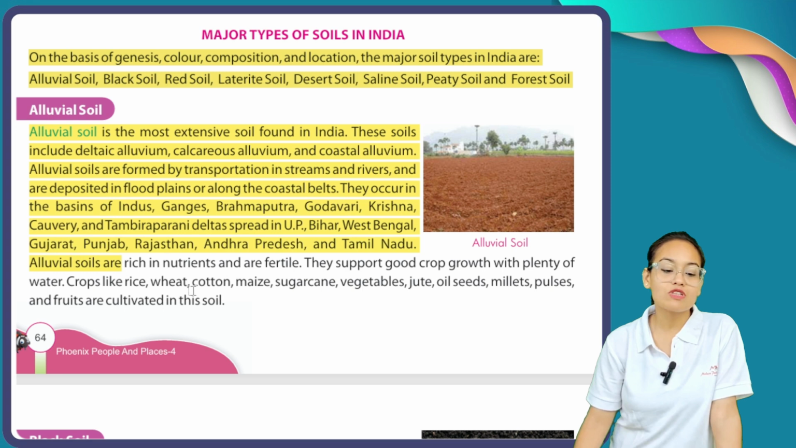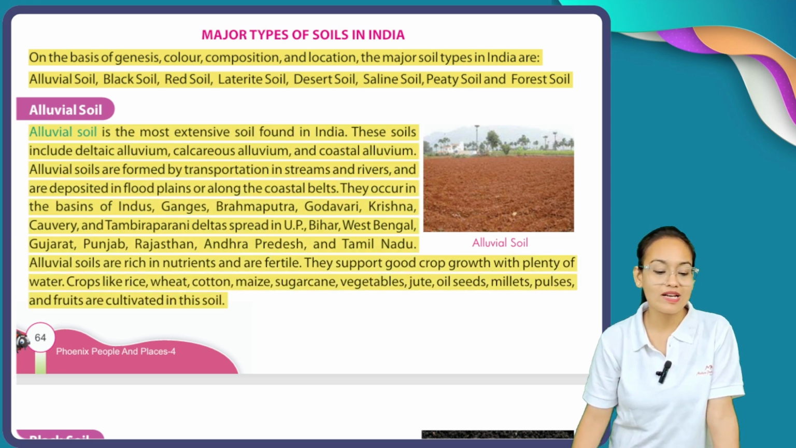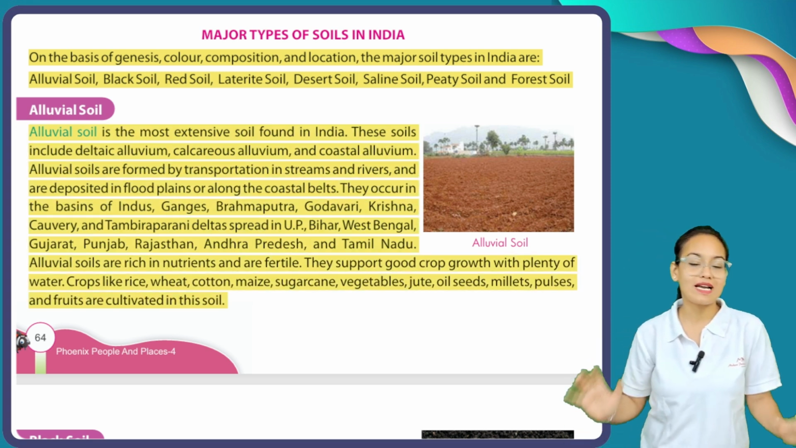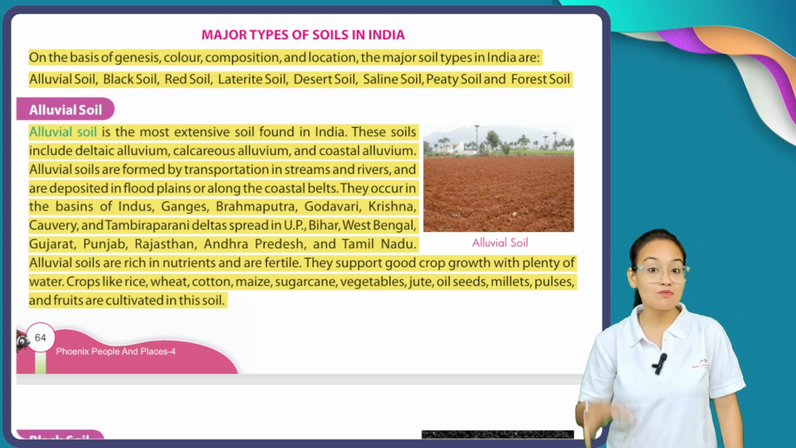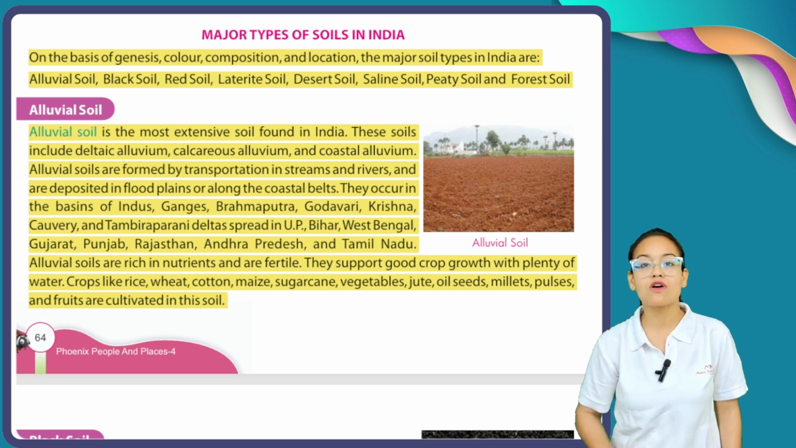Alluvial soil. The first place goes to alluvial soil. And why does alluvial soil get first place? Because alluvial soil is the most fertile soil in the whole world.